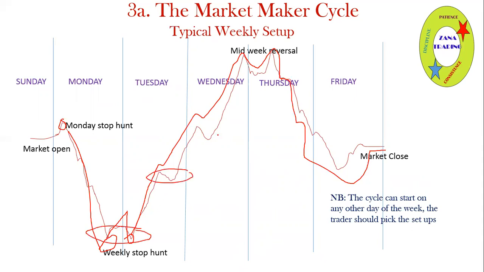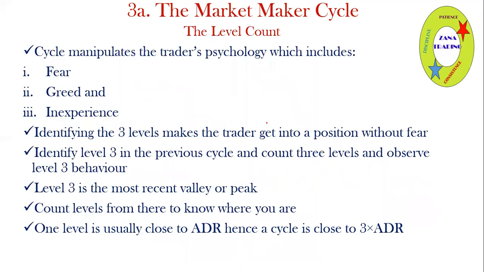So the most important things will be to observe the consolidations and also to see if the distance between 2 consolidations is close to ADR. Then you know it's a level. It might not be pip for pip, but it should be close to the ADR for that pair. Then we go on to level count.